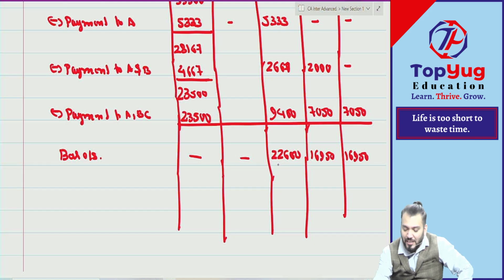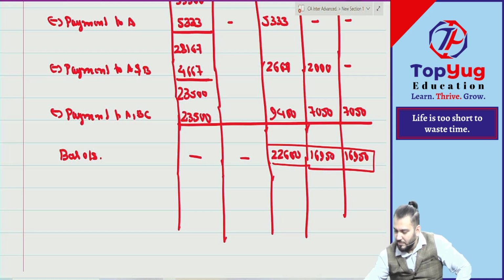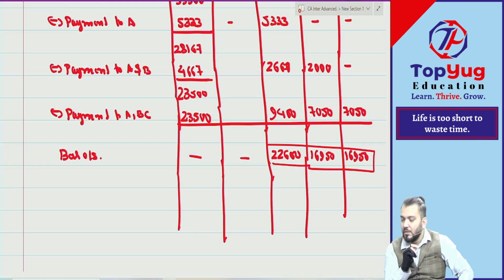So just check whether it is in terms of PSR. If yes, it means we are doing it correctly, and there is no need to cross check further. Understood?